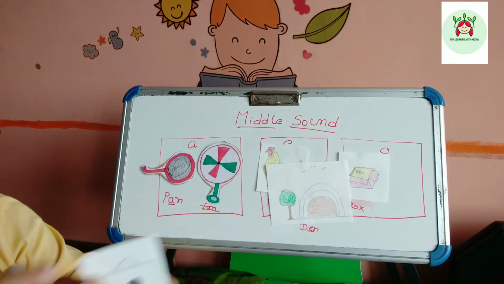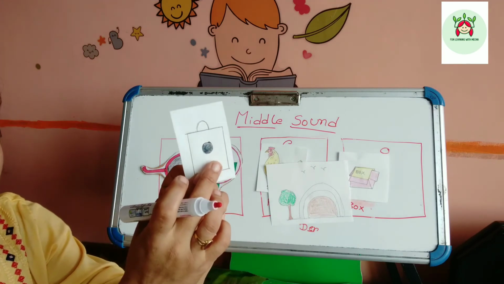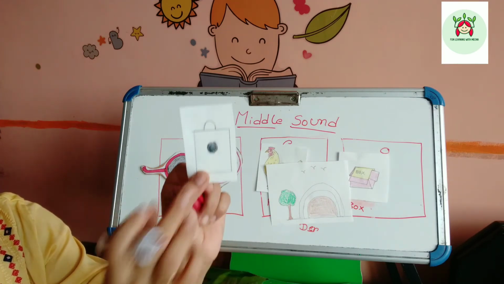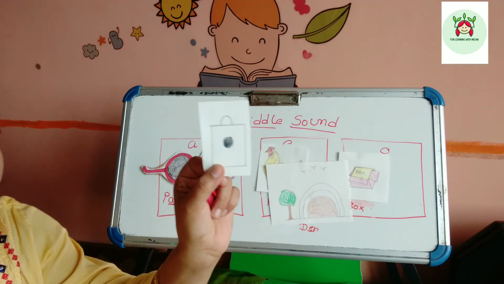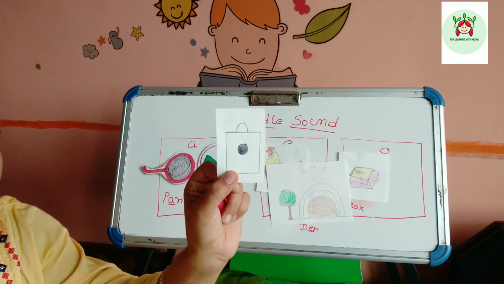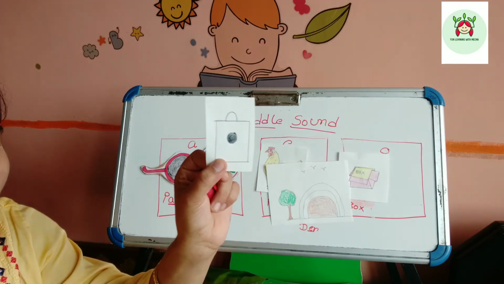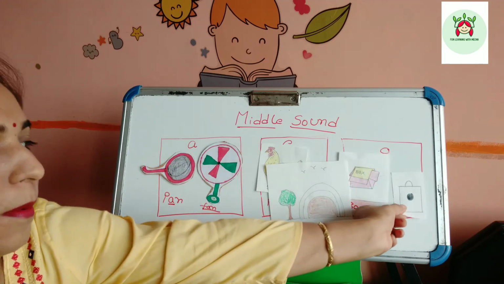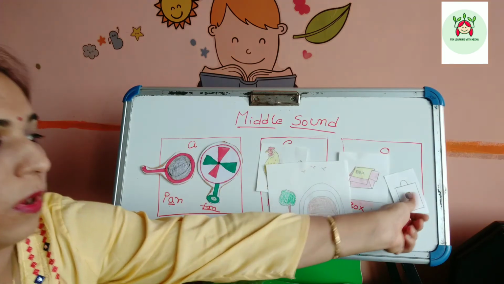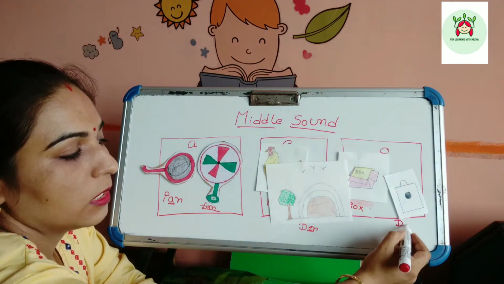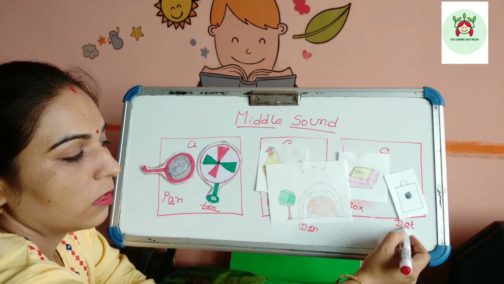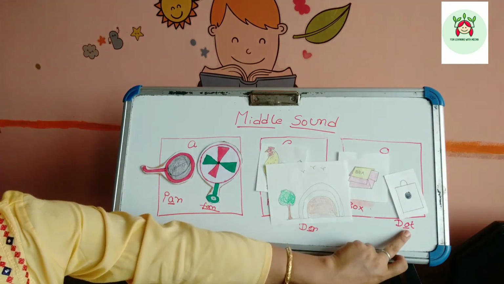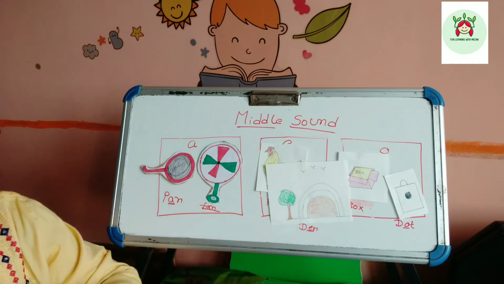What is this? This is a dot. Middle sound is O. What is the middle sound? O. This will go to this column. Dot. Middle sound is O.